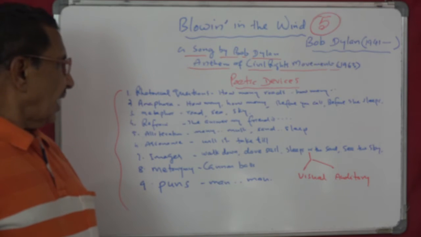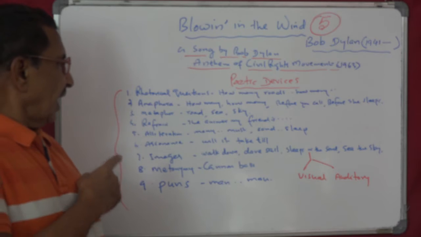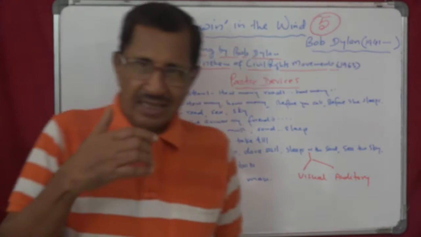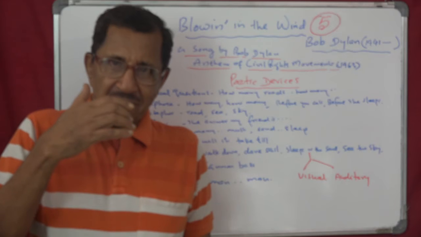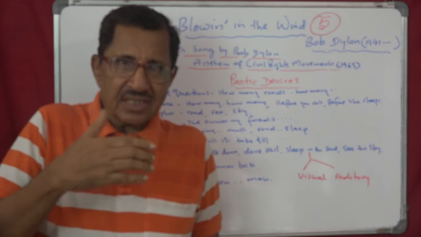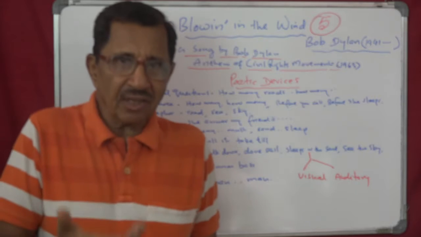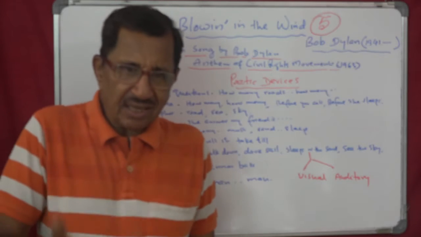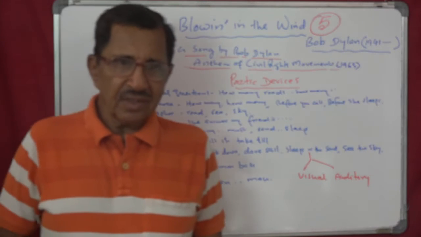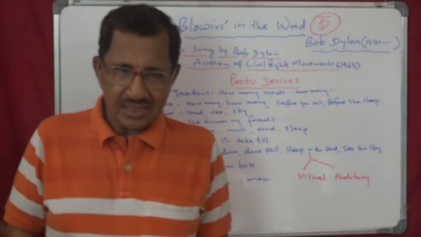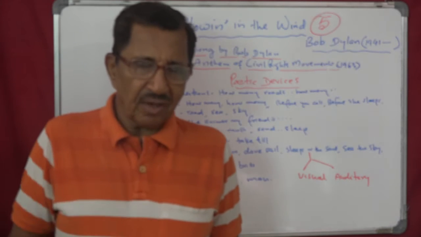Then the next one is anaphora. Anaphora means repeating the same words at the beginning of sentences, at the beginning of lines. For example, we have got how many roads, how many seas. It's a good example. Other examples also you can find.